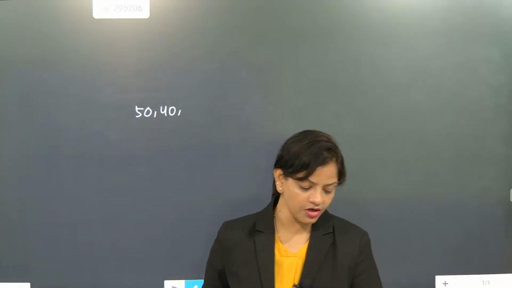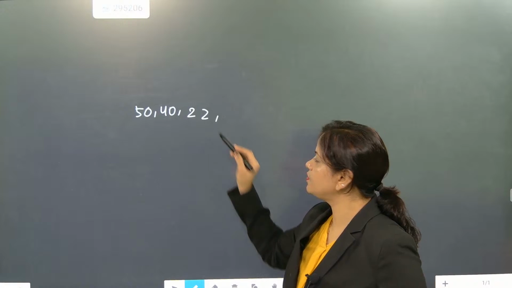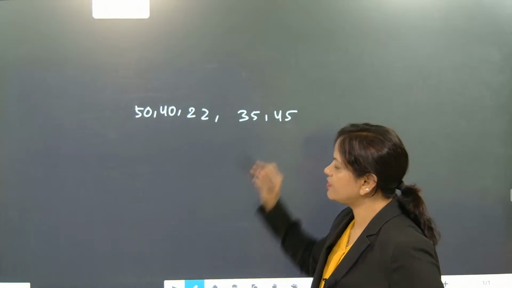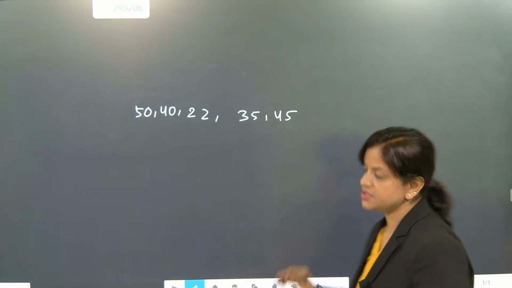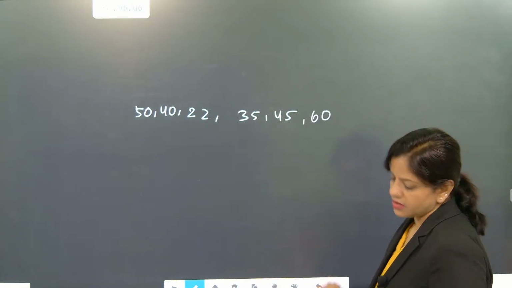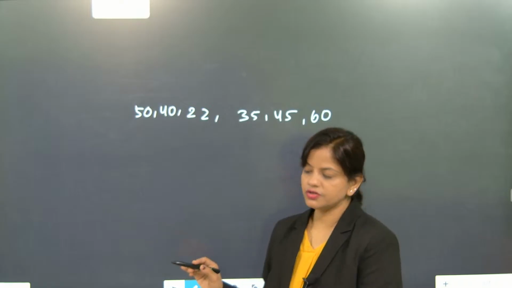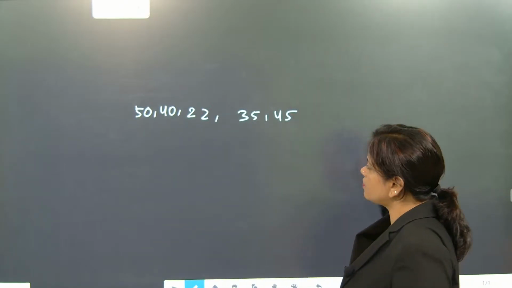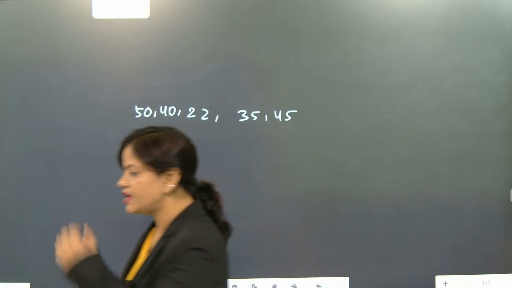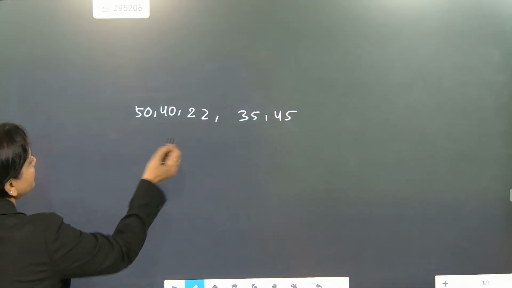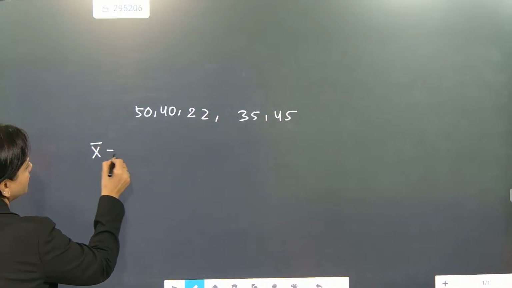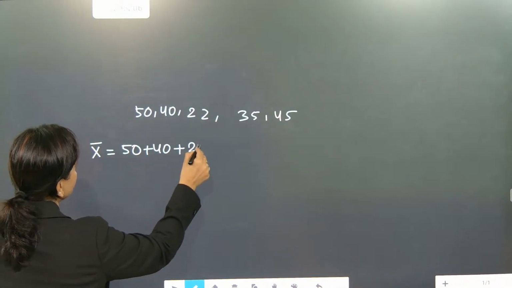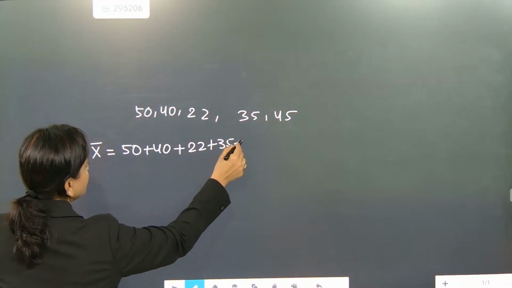22, 35, 45, 60. Calculation is very important here. Numbers are not repeated. So till here 1, 2, 3, 4, 5. We'll take 5 numbers first, not more than that. So 5 numbers we have taken to find the mean deviation. Again with the observation, x bar will be equal to 50 plus 40 plus 22 plus 35 plus 45.